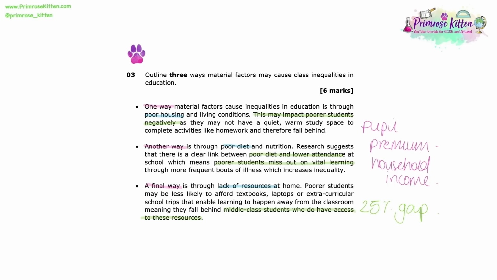And by stating that example really clearly, supporting it with some sociological description that makes a link between material factors and class inequalities, we easily get our 6 out of 6.